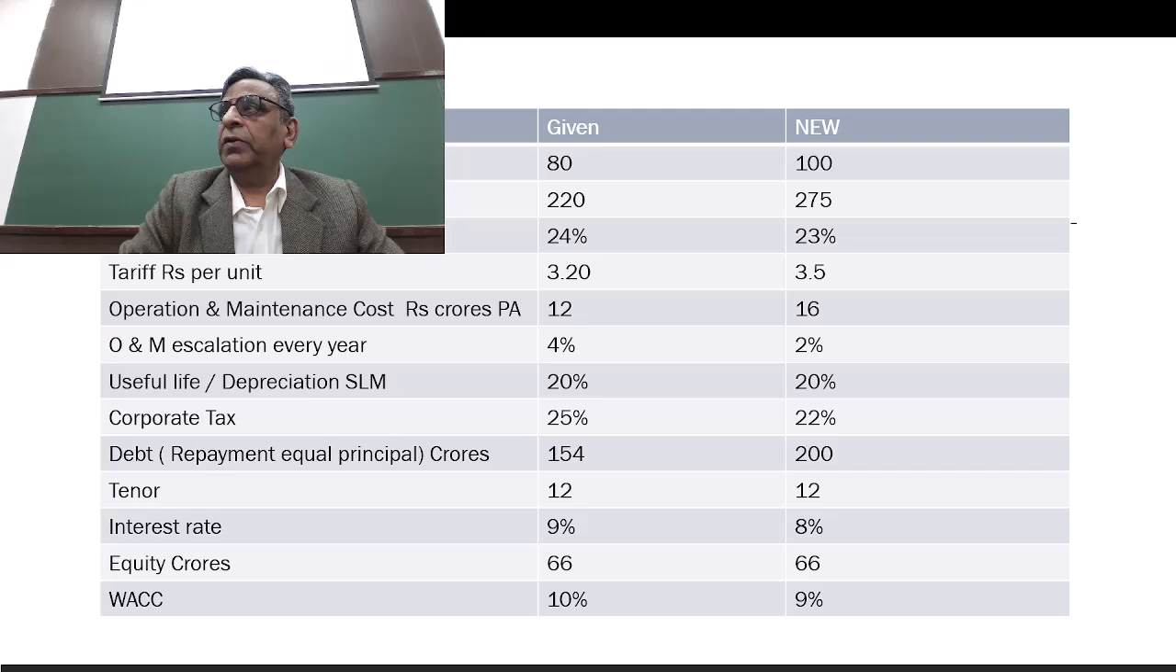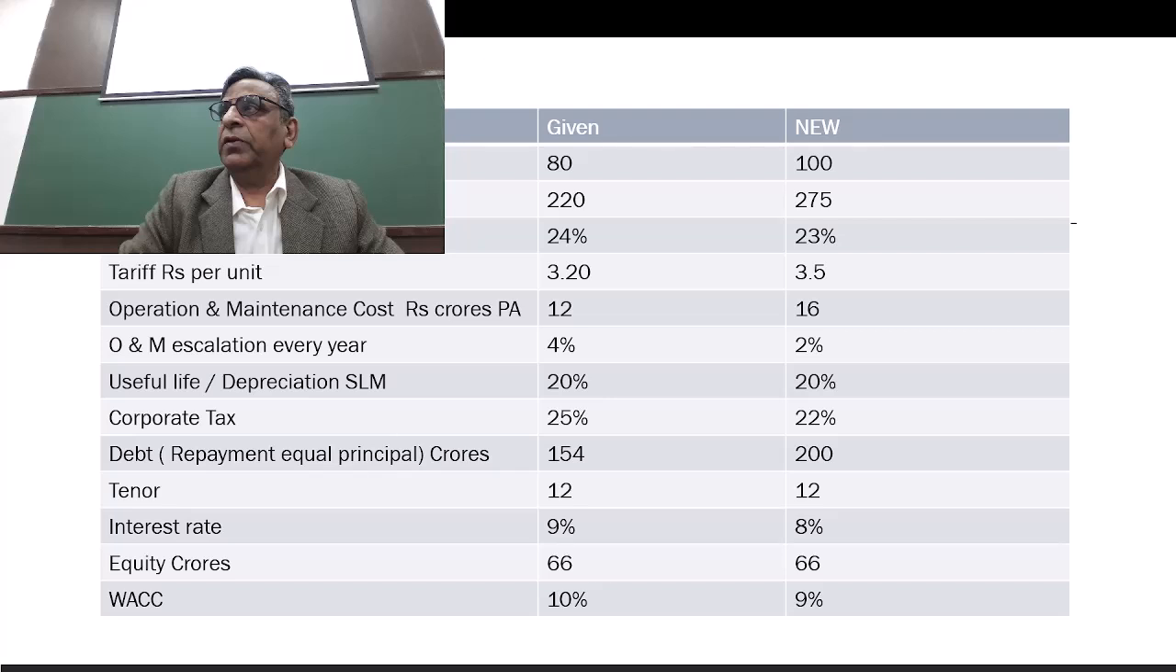Okay, so you have the installed capacity, which is given. Now you can make a new variation of your own. This is just an example. You can make it from 80 to 100 and solve the question again. Then the project cost: any cost you want as a group. I have assumed, say for one group, 275 crores. Then capacity utilization is 24%, you can use 23%.